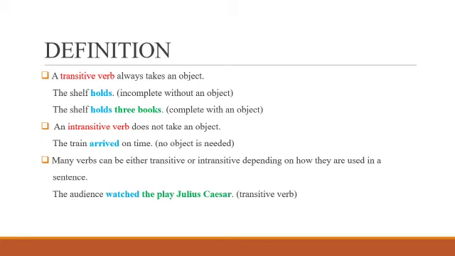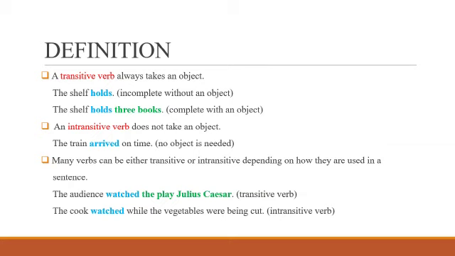The audience watched the play Julius Caesar. Here, the audience is the subject, watched is the verb, and the play Julius Caesar is the object. So, watched is a transitive verb here. The cook watched while the vegetables were being cut. Here, the cook is the subject, watched is the verb, while the vegetables were being cut is just a part of the sentence. We do not have any object here. So, watched will act as an intransitive verb.